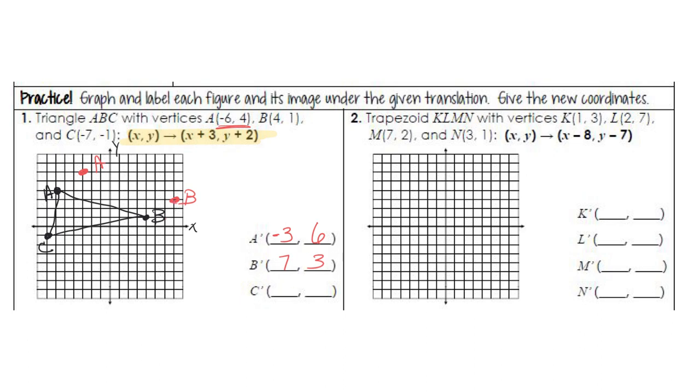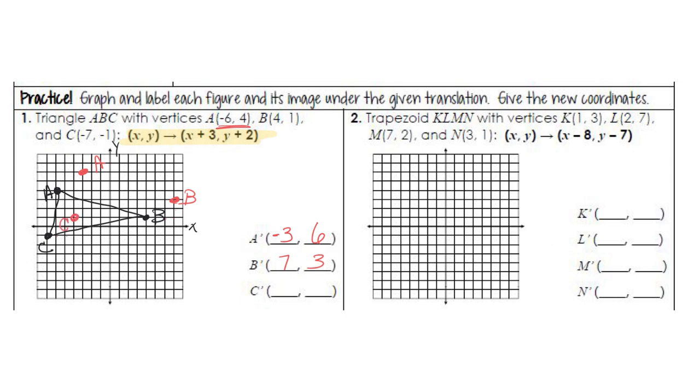Last but not least, we are looking at C. C is currently over here at -7, -1. I'm going to go 3 to the right, plus 3 to my x value: 1, 2, 3. Then +2 to the y value, so I go up 1, 2. Right here should be my new C dot.